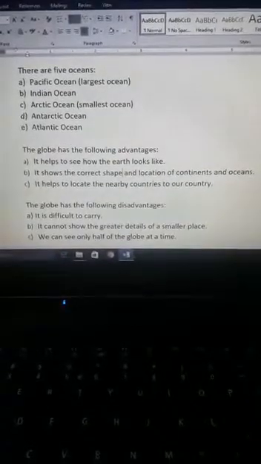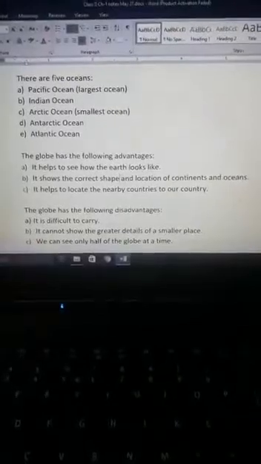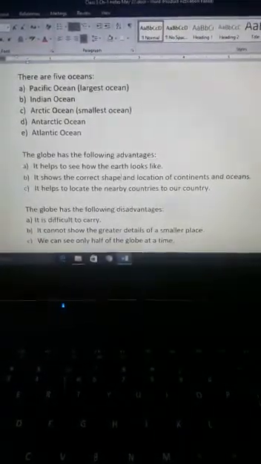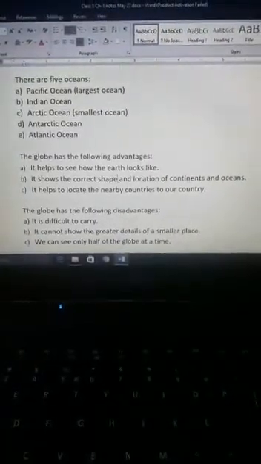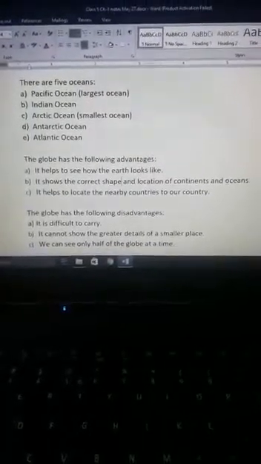Right? It shows the correct shape. What is the shape of the continent? Which particular continent is there, and where that particular continent is located, that we all can see on globe.